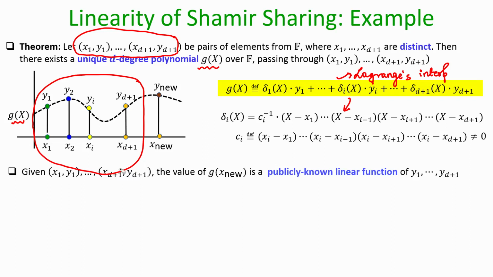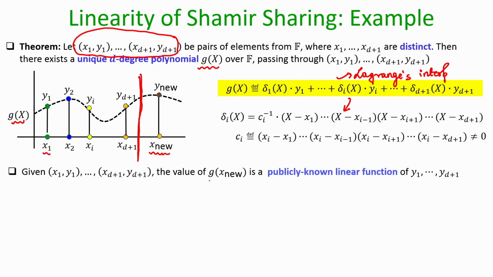Now, imagine there is a new value of x, x new, which is different from all the previous x coordinates x1, x2, up to x of d plus 1, and I want to compute the value of this g polynomial at x equal to x new.